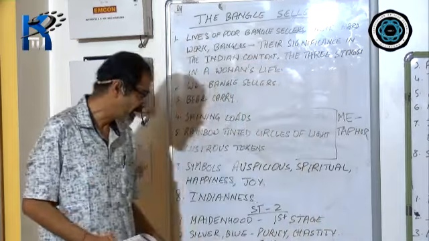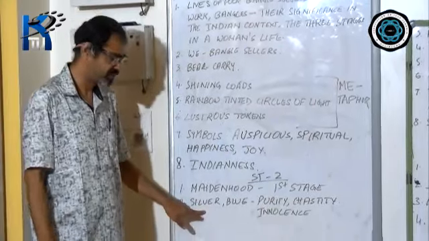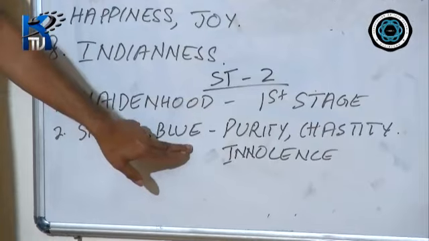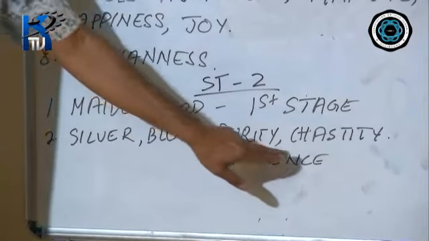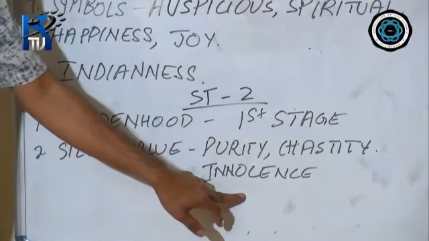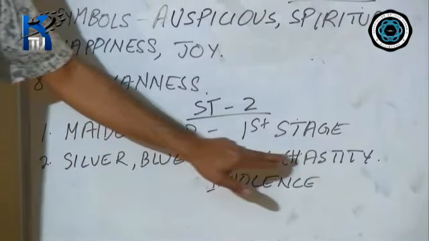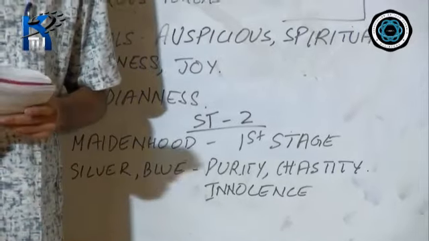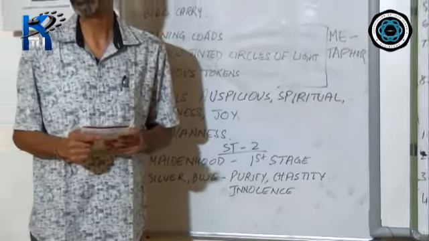Now, look at the significance of the colors. Silver and blue, they are symbols of purity, chastity, and innocence. These unmarried girls are pure, they are chaste, they are innocent because they are very, very young and delicate.